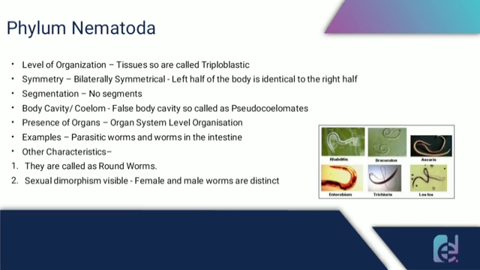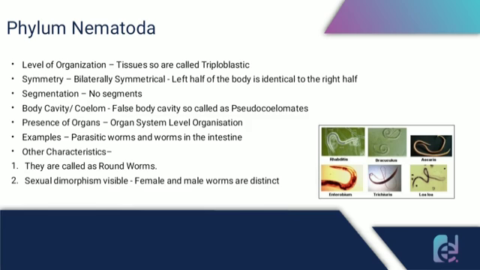Their body also does not have any segmentation, and they have a false body cavity, so they are also called pseudocoelomates. They have the presence of organs, an organ system level of organization. Some examples are parasitic worms found in the human intestine.